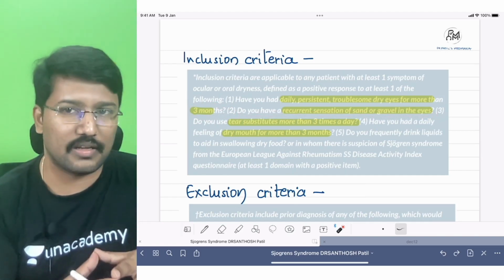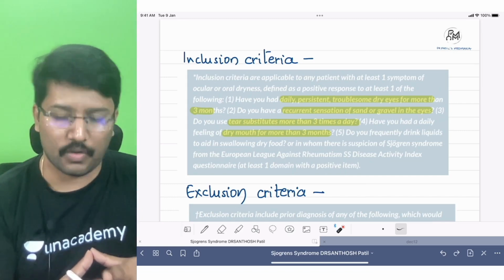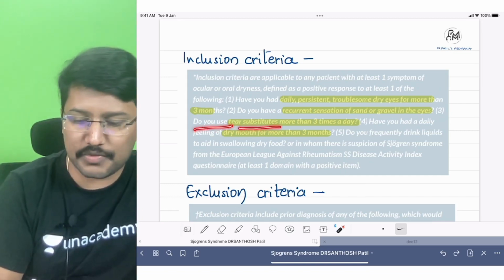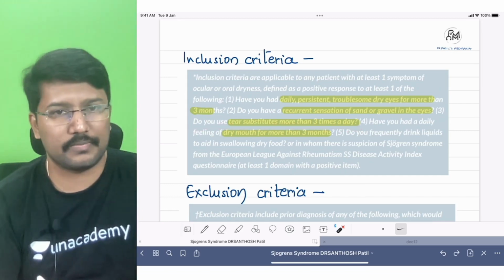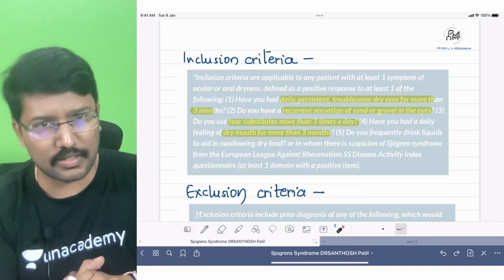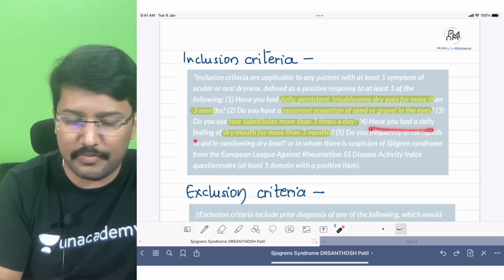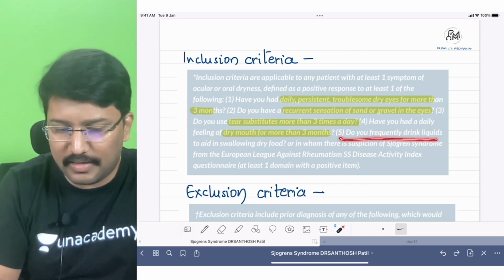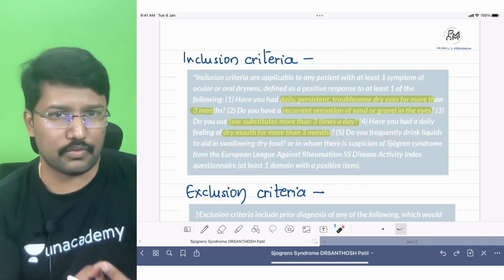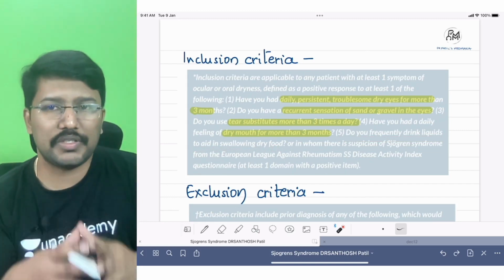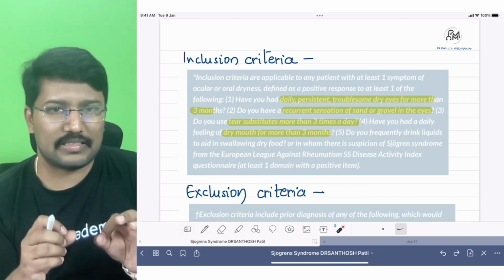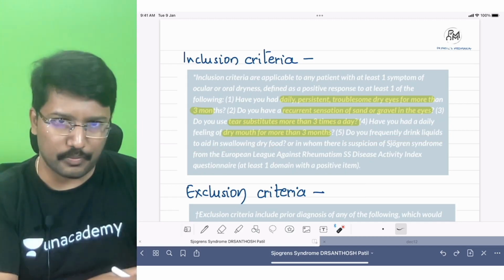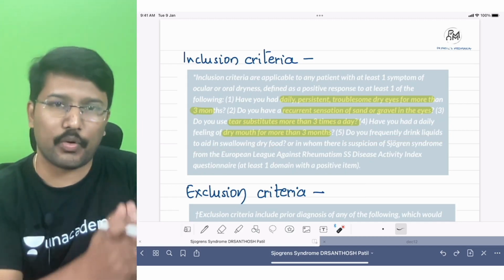That is what I was describing as gritty sensation, right? Or do you use tear substitutes for more than 3 times a day? Another way of asking, do you have dry eyes, right? Have you had a daily feeling of dry mouth for more than 3 months? Or the last one, do you frequently drink liquids to aid swallowing of dry food? So these questionnaires are basically trying to extract whether the patient has dryness of mouth or dryness of eyes. That is an important inclusion criteria.